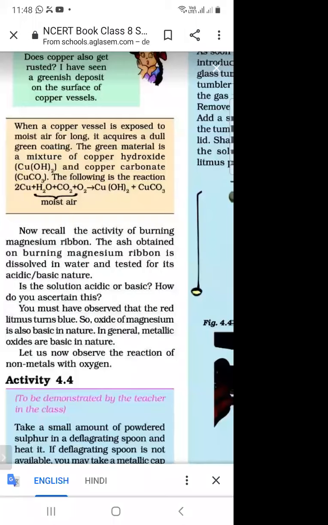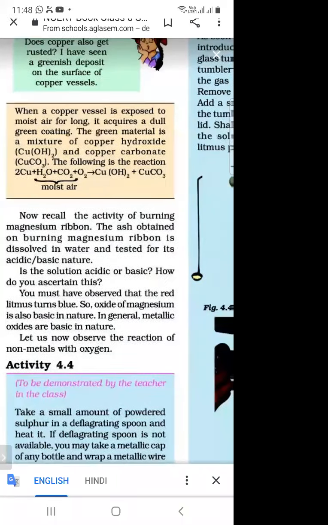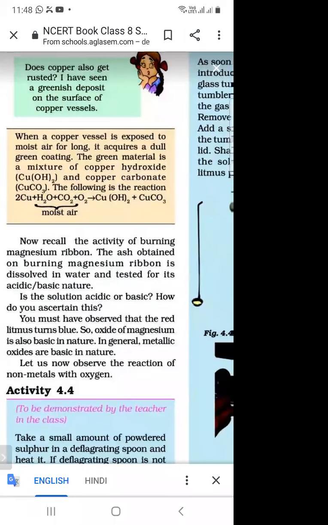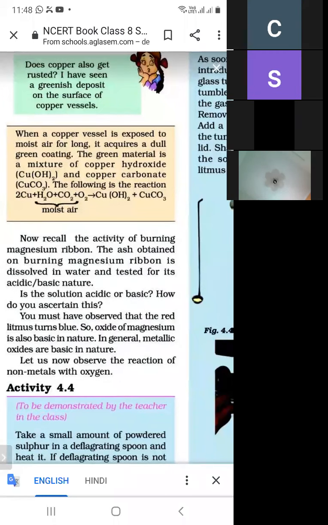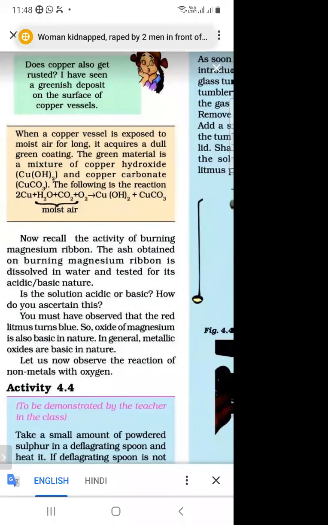Whether it is magnesium oxide, iron oxide, or copper oxide, these are basic in nature. Means they turn red litmus paper blue. The red litmus paper changes into blue. So this is the conclusion.